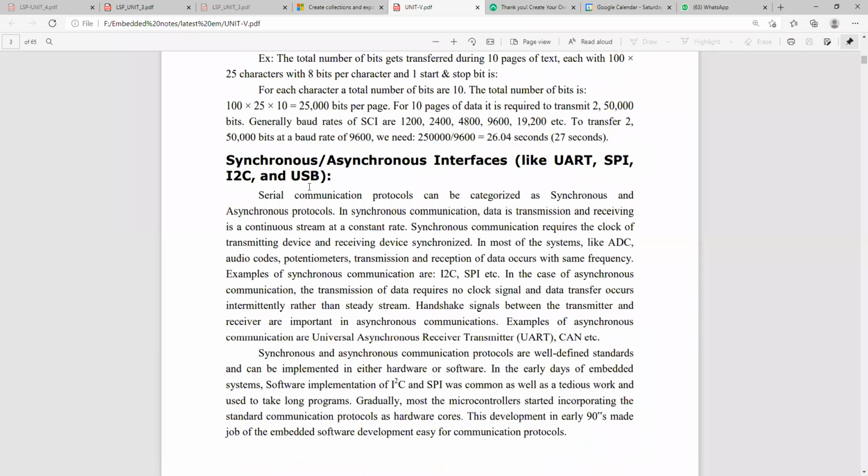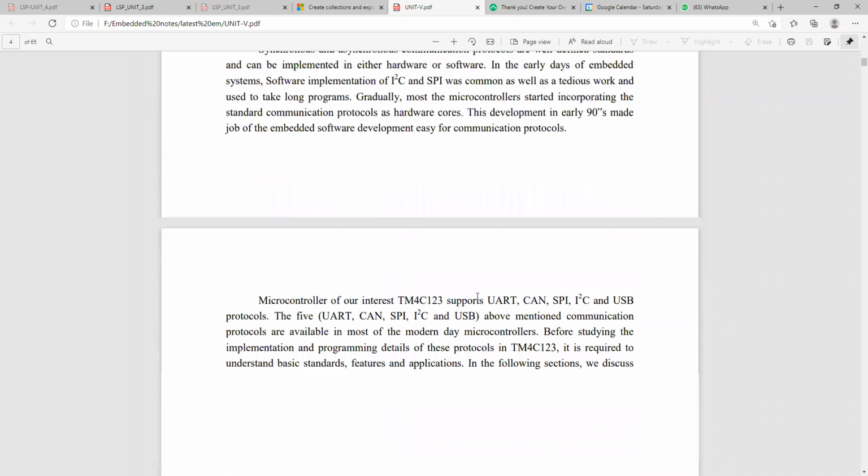And here we are using different types of synchronous and asynchronous interfaces. We already know UART, SPI, I2C and USB. These are the different protocols we are using in serial communication. So we're going to see it in a diagram.